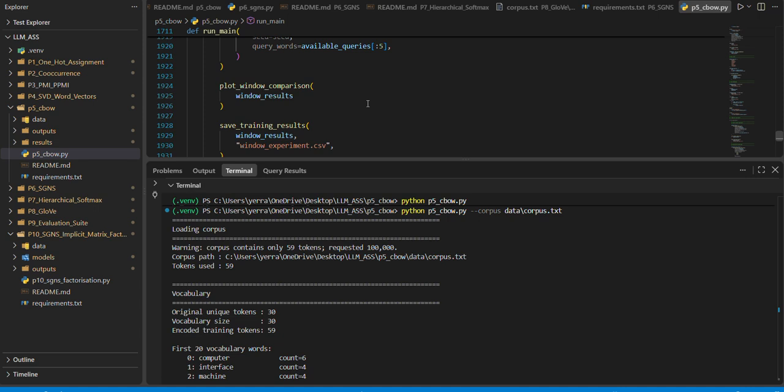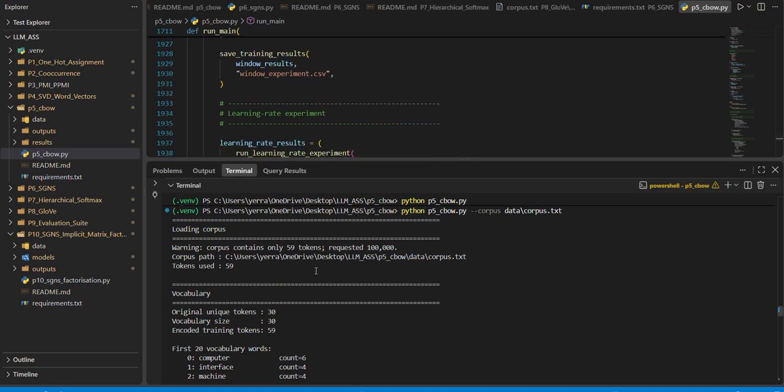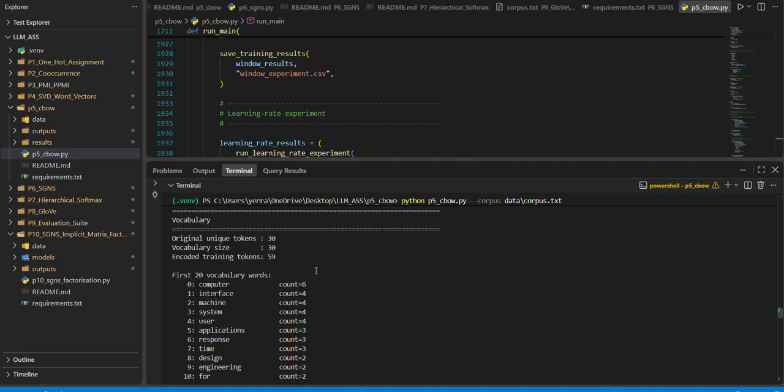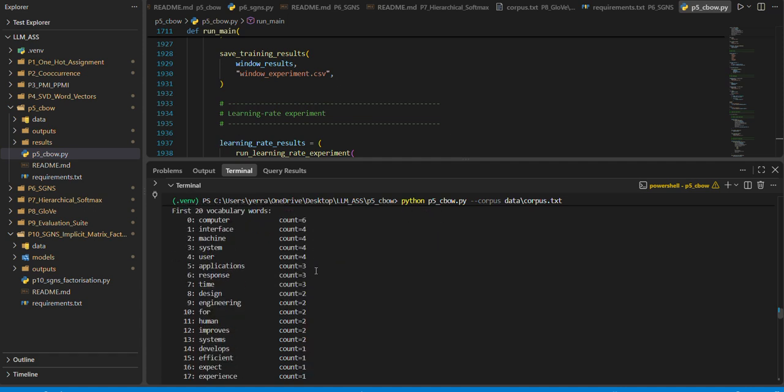The CBOW architecture predicts a target word from its surrounding context words. For example, the cat is sitting on the mat. If the target word is sitting, the surrounding words are used as input context. The context word embeddings are combined and the model predicts the probability distribution of the target word using a full